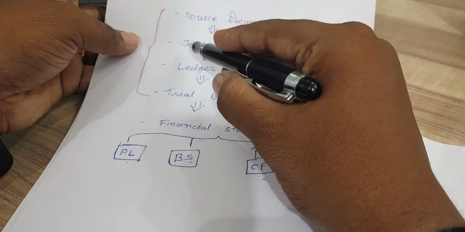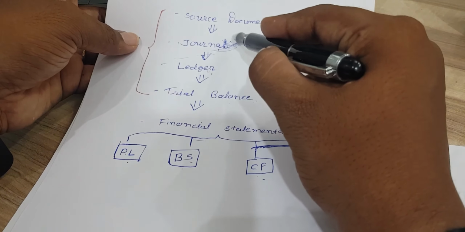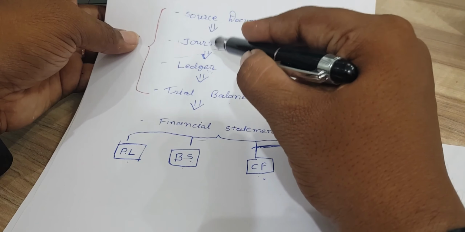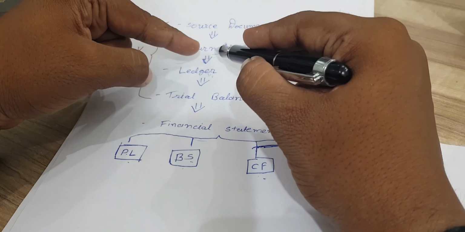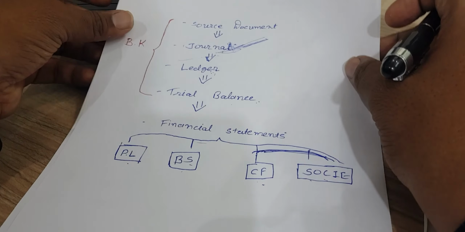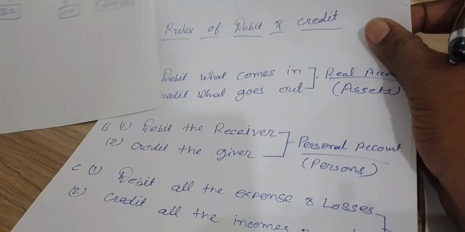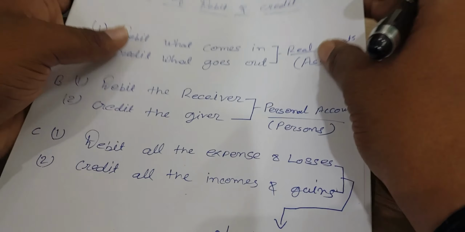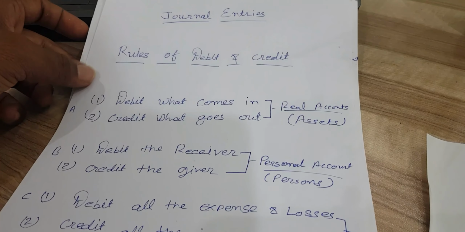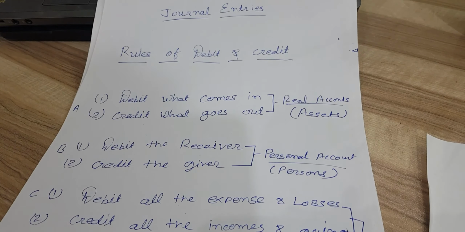So today we are discussing this journal entry topic. It's the base of accounting, so it's a very important topic for your accounting career or accounting subject, right? So what is a journal entry? How do we do journal entries, how do we do basic accounting in our business or in our company, right?